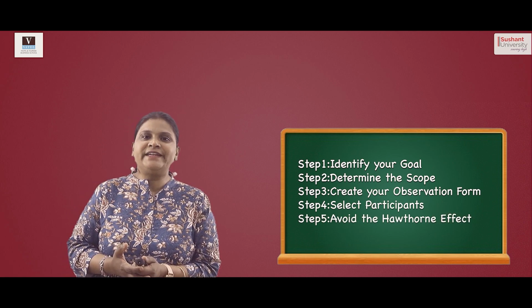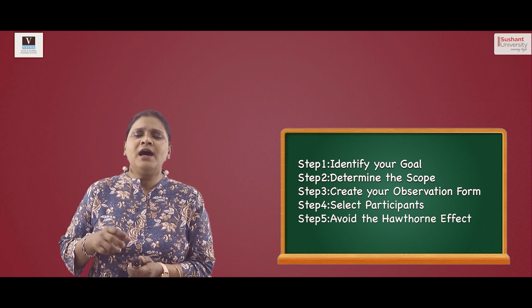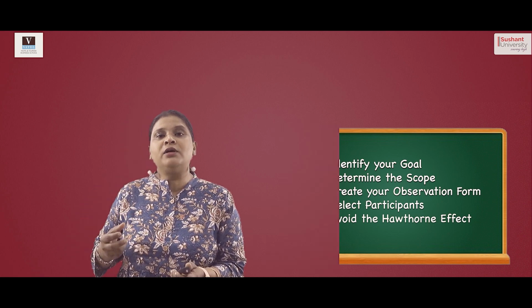Now, what is Hawthorne effect? If somebody is watching me doing a task, I might take a longer time to do it because in the back of my mind, in my subconscious mind, somebody is watching me. So that creates a little problem. So in order to do a time and motion study, you need to select the participant and make them comfortable and make them understand why we are doing it, what the importance of it is. Once they are comfortable with this idea, the Hawthorne effect can be avoided very easily. Then that person will not be under the impression that somebody is watching me or some camera is recording me and I am doing it. So that is what Hawthorne effect is.